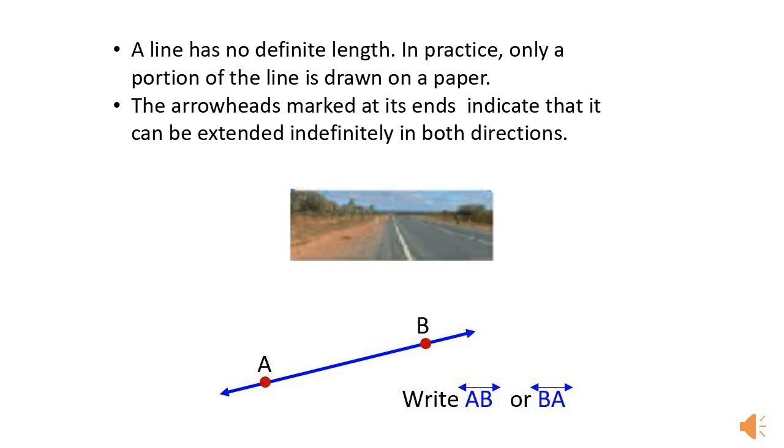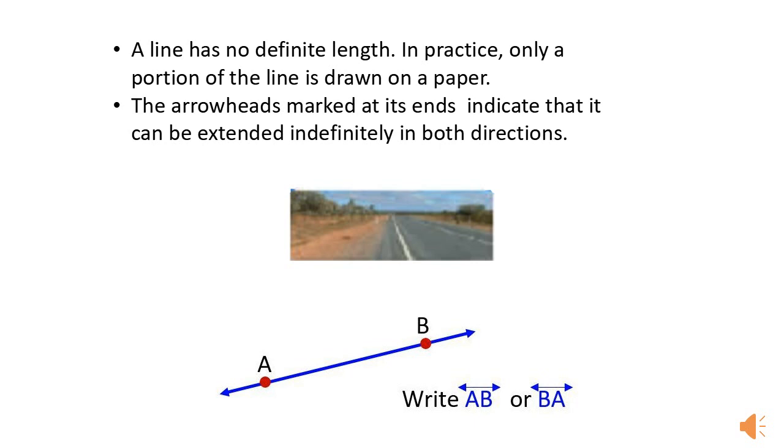Now, as we said, a line does not have any definite length. In practice, only a portion of the line is drawn on paper. Okay, you may think of a white line on the road which gives you some idea of a line.